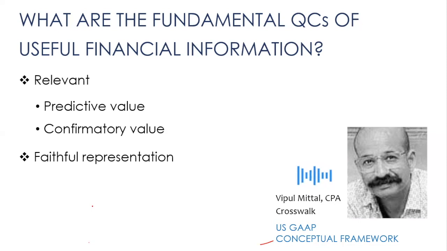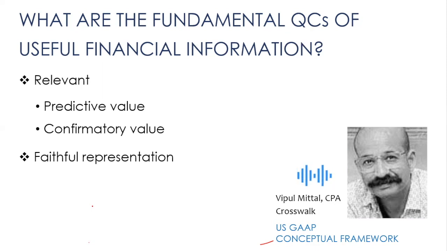Now, when do you say that financial information has confirmatory value? When it provides feedback about earlier evaluation. So earlier you had predicted that this year's revenue would be $1 billion. So it provides you feedback about your earlier prediction, about your earlier evaluation. When financial information does this, it has confirmatory value. So current year revenues are actually providing you feedback on your earlier predictions.